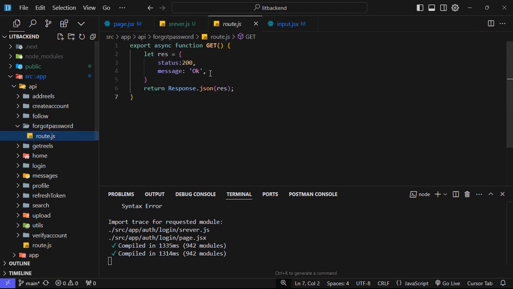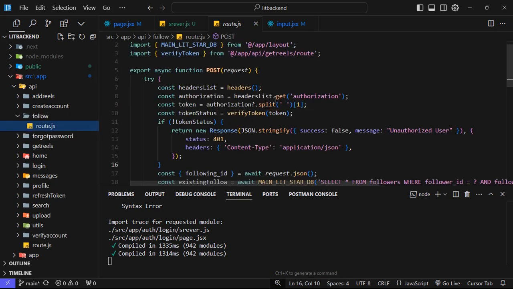Are you able to see here we are getting a token, an authorized token. So whenever we hit the API endpoint, we will have an authorized token inside our cookies. So we will set this token.